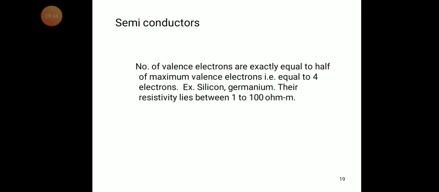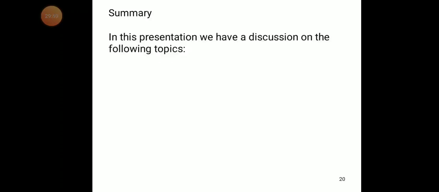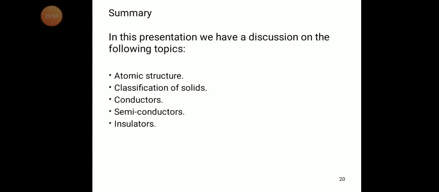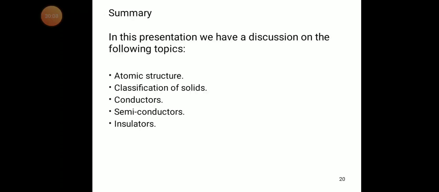So what we discussed is atomic structure and the number of free electrons of the conductor, semiconductor, insulator. In this presentation we discussed atomic structure, classification of solids, conductors, semiconductors, insulators.